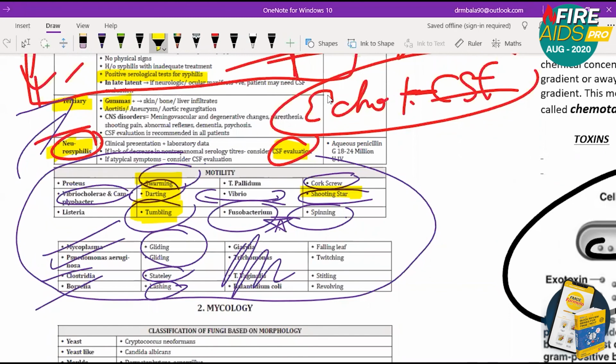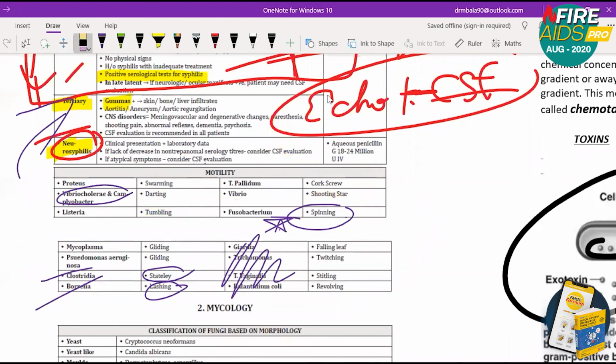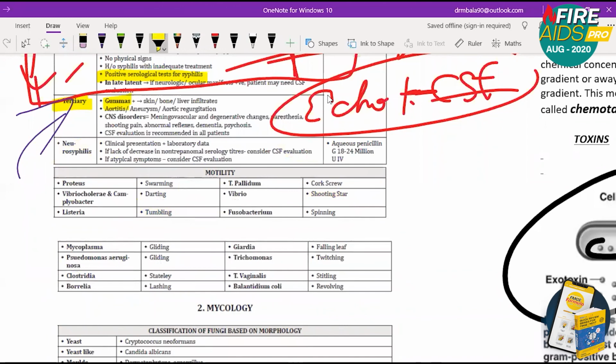I can't say that the other types of motility are not going to come in your exam, but almost 90% of the time there is no chance of getting the other types. So at least these four you must memorize. Memorizing everything will definitely help in your exam, but those who don't have time, at least these four you should go for. I repeat: darting, swarming, tumbling, and shooting star. So this ends our bacteriology.